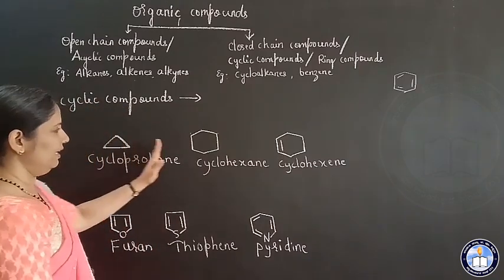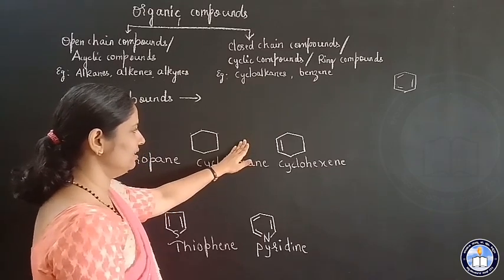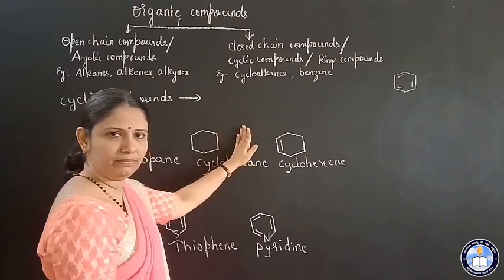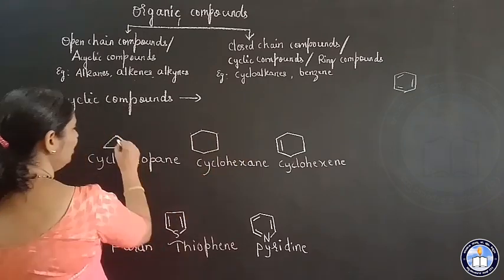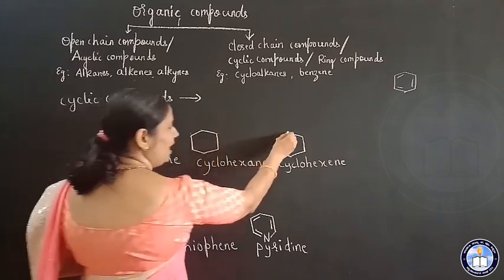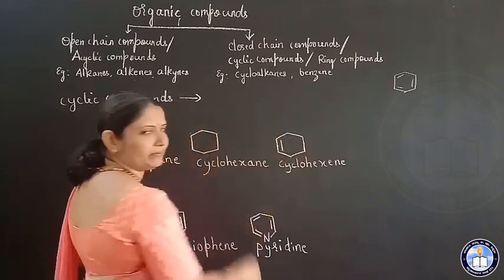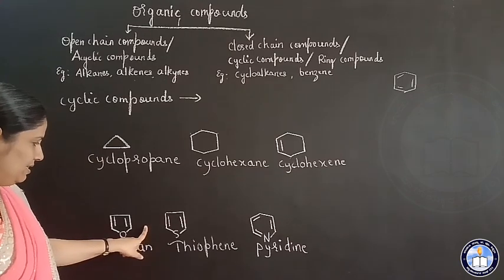So here, in this set, it's a ring compound. In the ring, which atoms are present? Only carbon atoms are present. Now, refer to this set of structures.